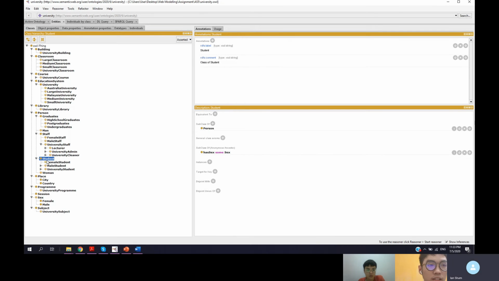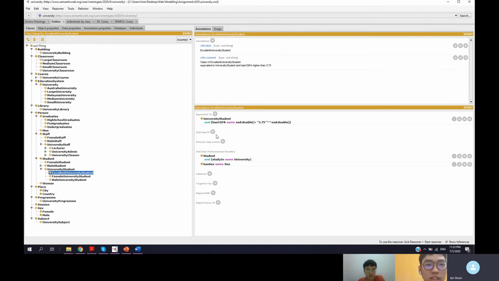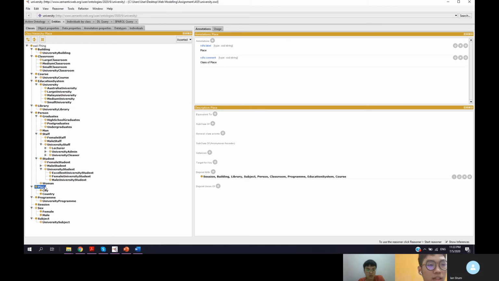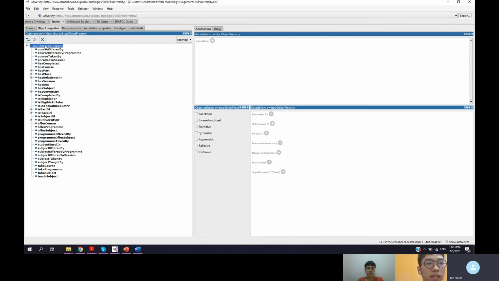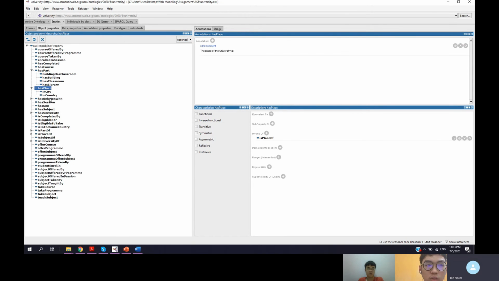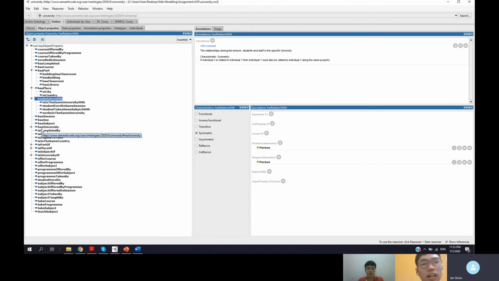Lecturer, admin, and cleaner. Then the student, we have university student and excellent. This one has CGPA. Then we have the place, city, country, program, session, and subject. Now is the data property. So all of these data properties are created to show the linkage between the classes.